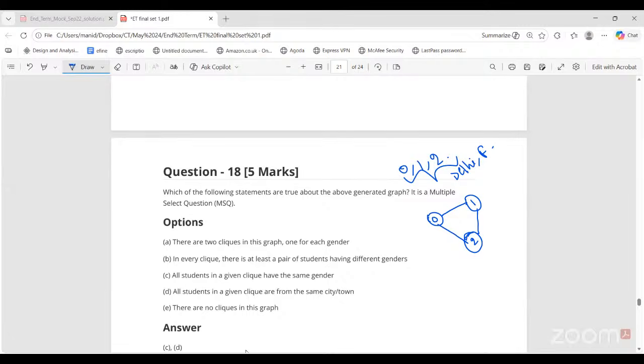Both of them have to be correct, as well as this thing that i less than j. This relationship should also prevail. So there are not going to be two cliques. There are going to be many cliques in this graph.